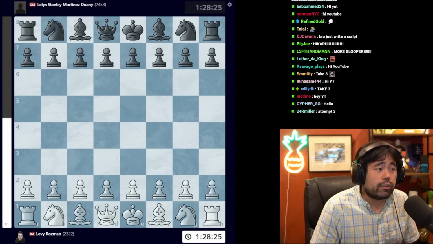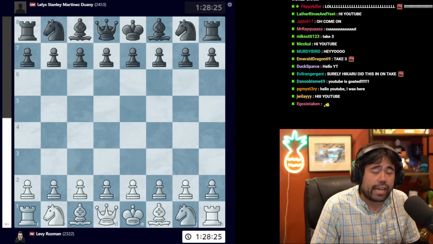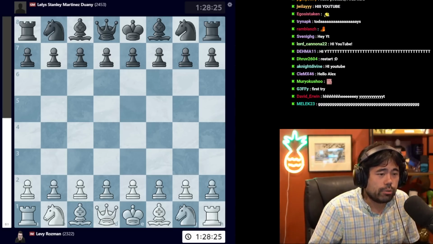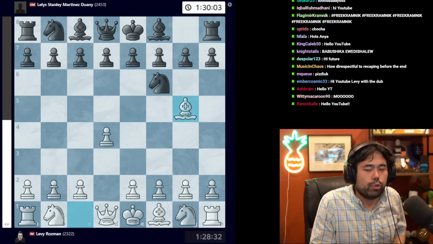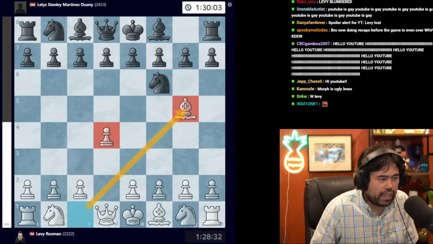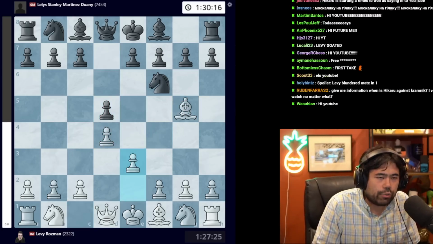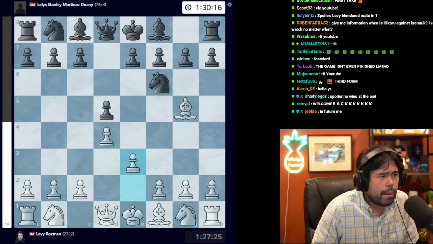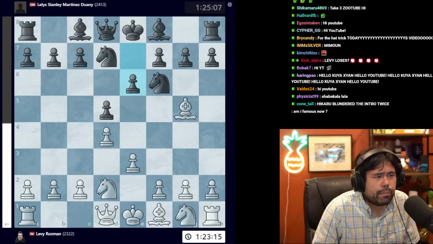Now, in the 5th round, he's playing against Stanley Lelis Martinez Dueñas from Cuba, and he has the white pieces. So the game starts out with d4 from Levy. We get the move knight to f6, and now we have the move bishop to g5, where Levy plays the classic Trompowsky opening. After bishop g5, we get the move d5, and now we have this move e3 being played. Here, Martinez plays the move knight bd7, and now we get the move knight d2, and black plays e6.